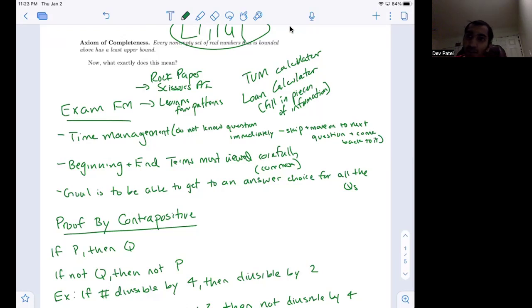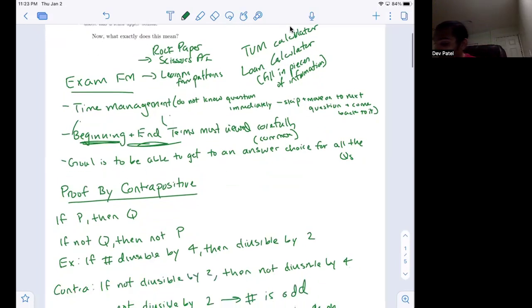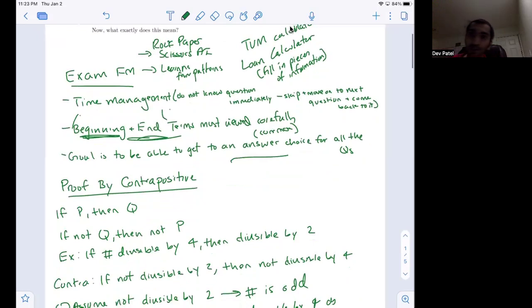If it's like two different annuities, making sure that you have the set payments correctly labeled in such a way that you know what the beginning and end terms are referring to. You're not just saying, okay, it's beginning of year one, we're just going to make this at year one. Because it could also be at the end of year zero or beginning of year three, end of year two. So you want to make sure you're very cognizant, you're very aware of whenever you see the beginning or end terms.